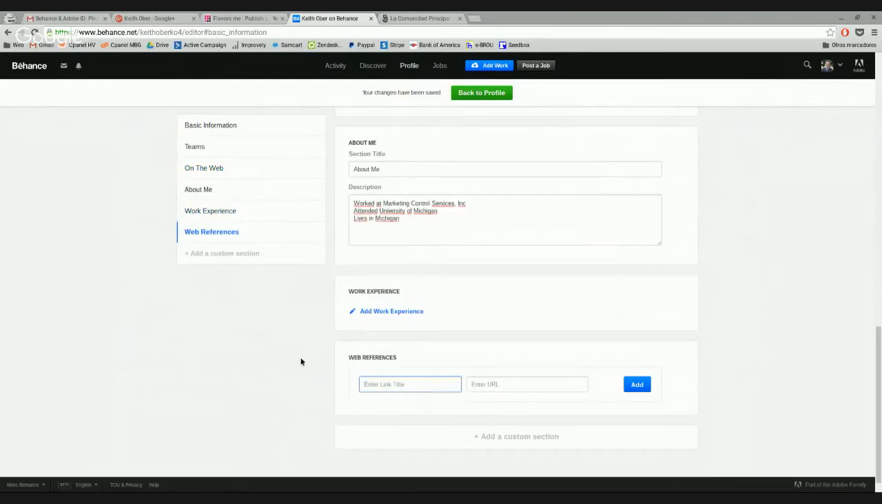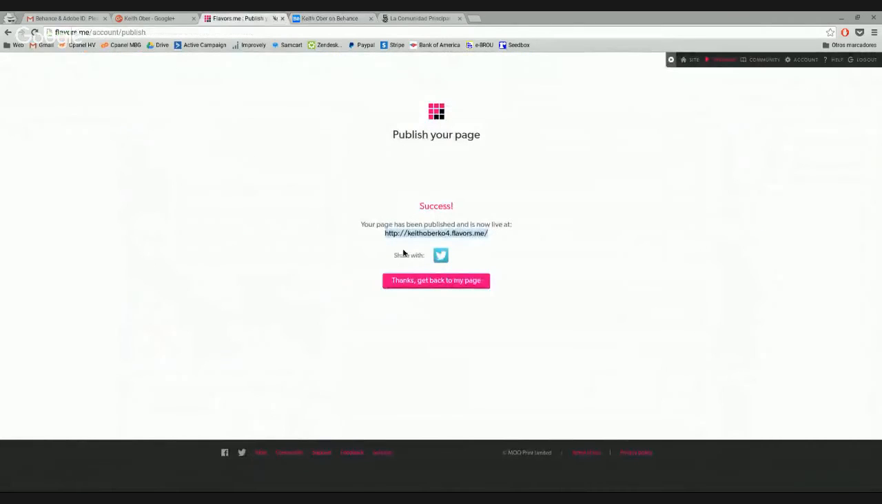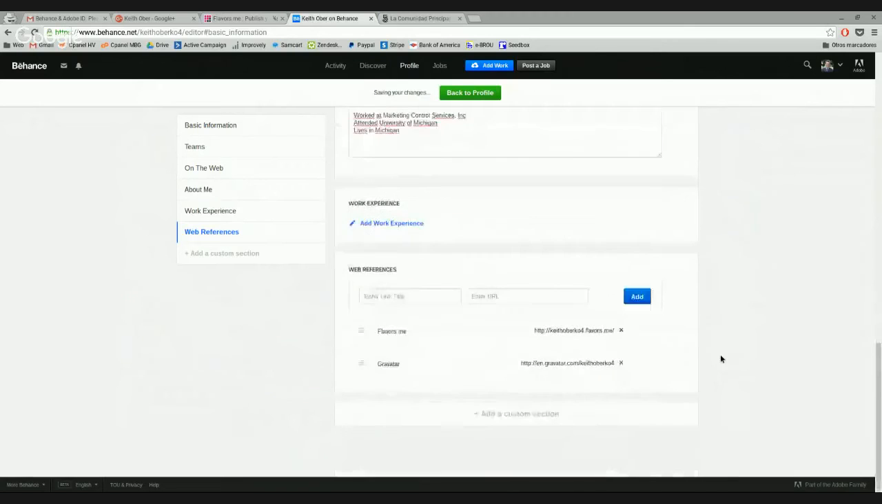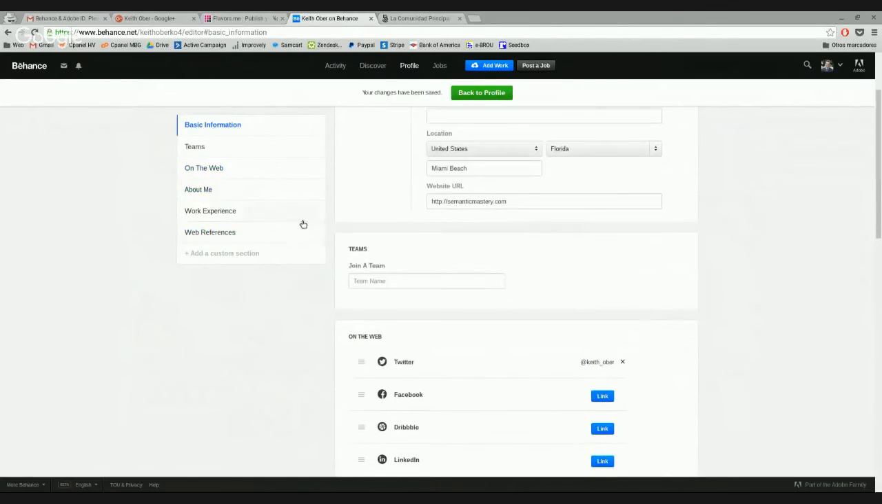And then on the other hand, for example, I could add this one right here, flavors.me. Boom. I could add Gravatar, if I wanted to, because Gravatar is another link concentrator. So let's put it here, Gravatar. Boom, okay. There we have it. So the change has been saved.